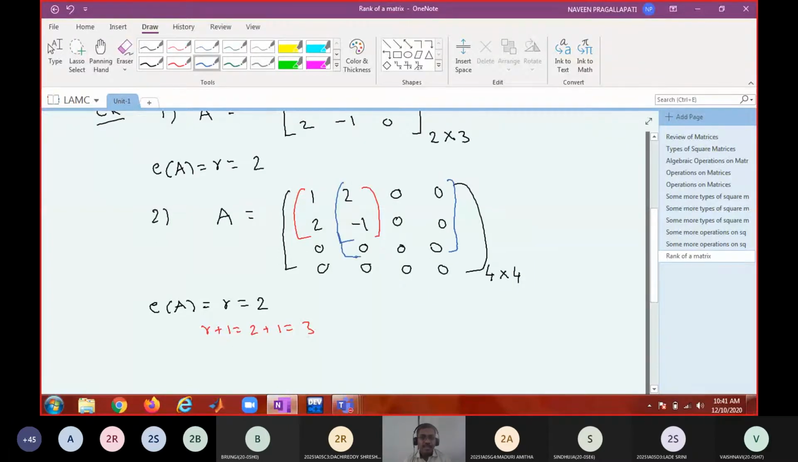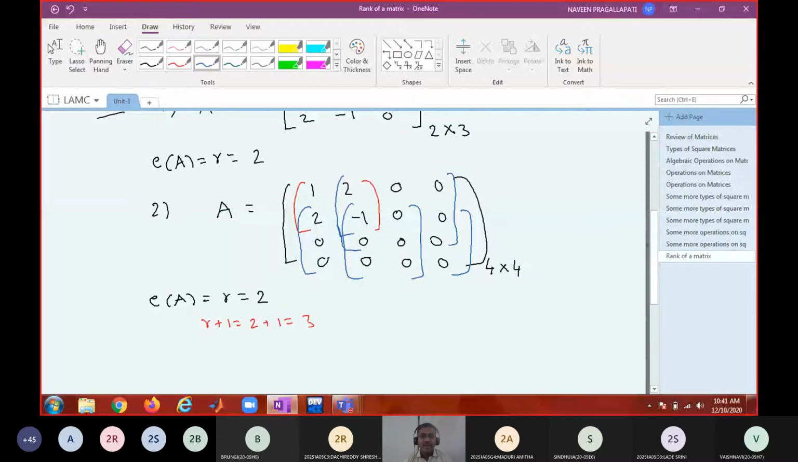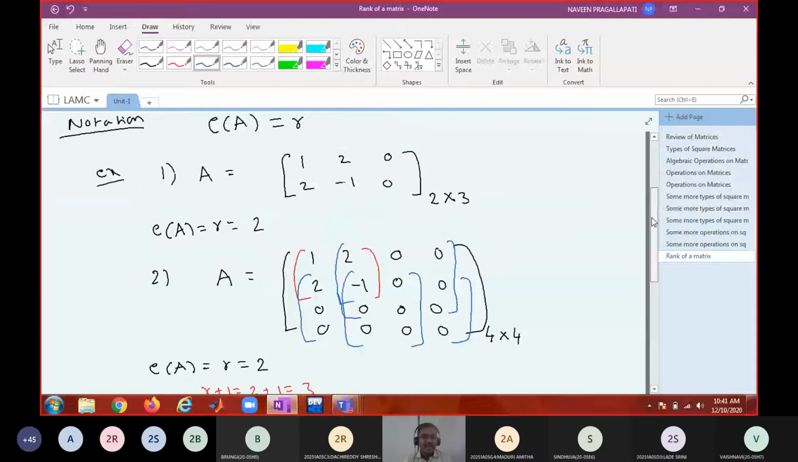0. You take this submatrix. What is its determinant? 0. You take this submatrix. What is its determinant? 0. Like that, you take any submatrix of order r plus 1. That means in this case, you take any submatrix of order 3. You notice that all its determinants are zeros. Therefore, we can say that this r equal to 2 is satisfying both the conditions.